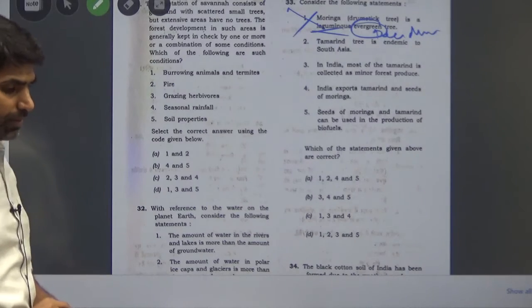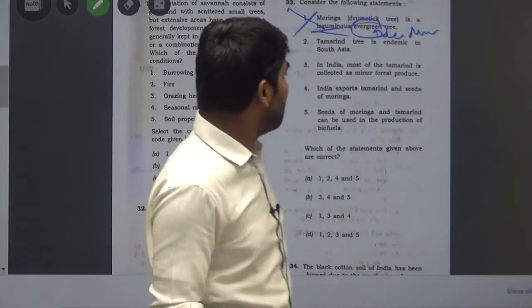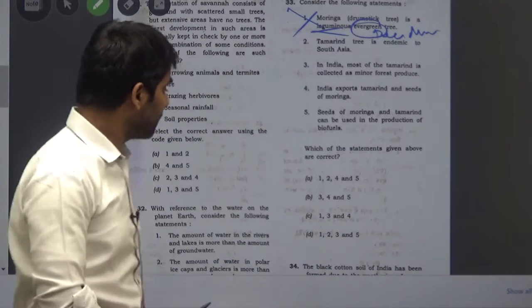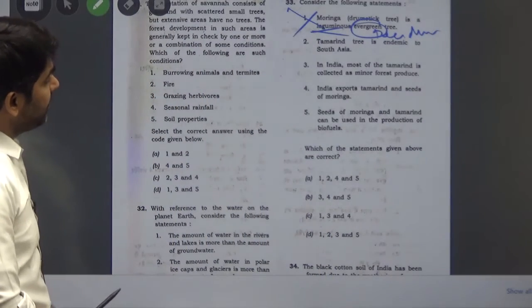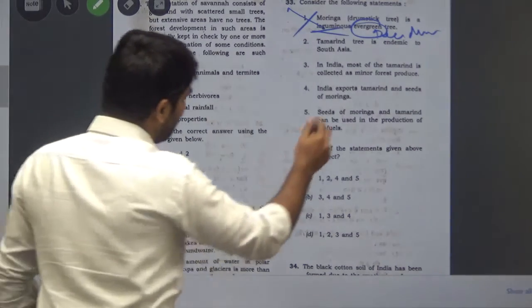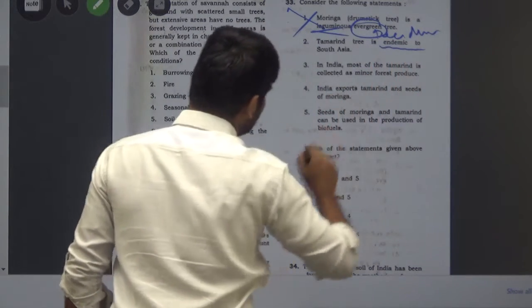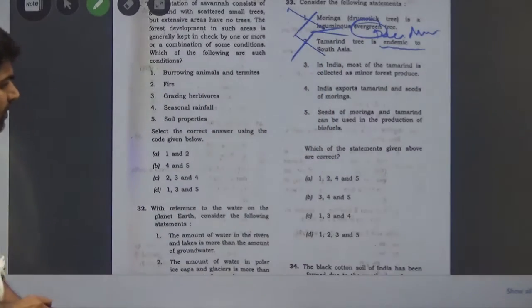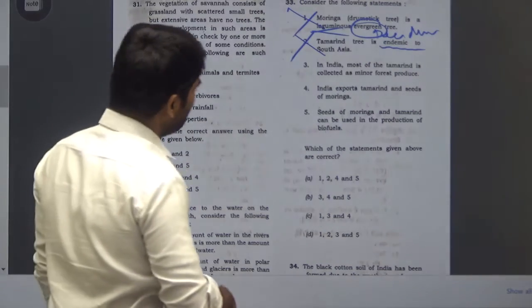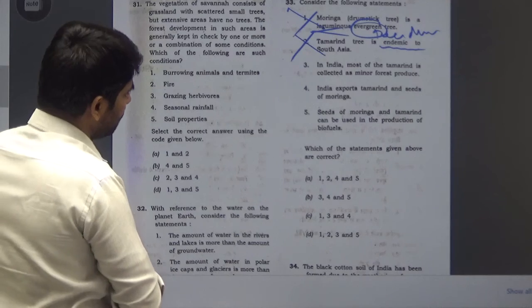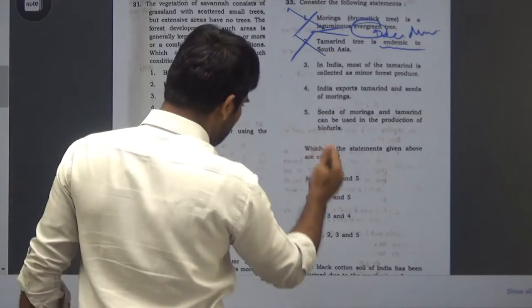Again, the second statement is tamarind tree is endemic to South Asia. Endemic means restricted or found only in the South Asia, but this is not so. So 1 and 2 are not correct. With the help of this 1 and 2, we can choose our option.